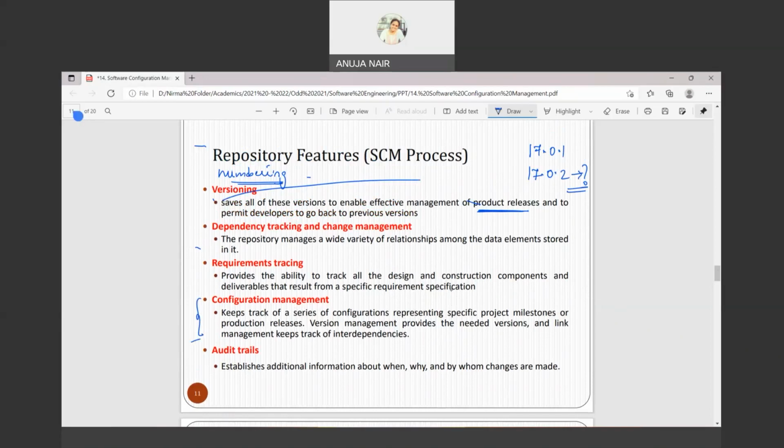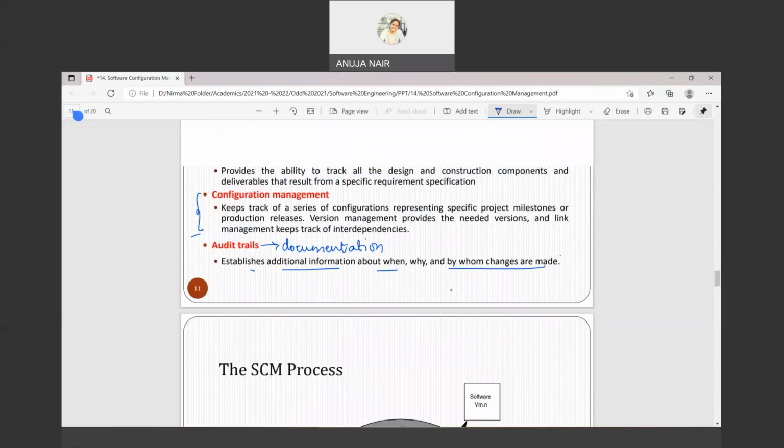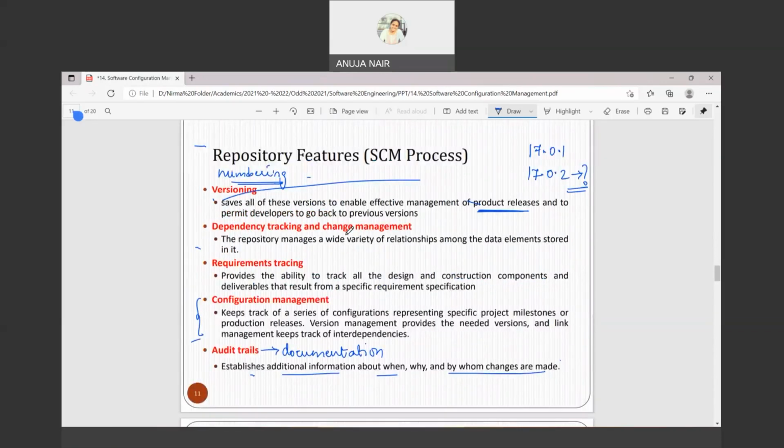And then audit trails. Audit trails is nothing but documentation. It is written, and it establishes additional information about when, why and by whom changes were made. So if supposedly 50 people are working on a product, and anyone can come and change, can generate a change request. So whenever you are changing SCIs, there is a change request that you need to generate.